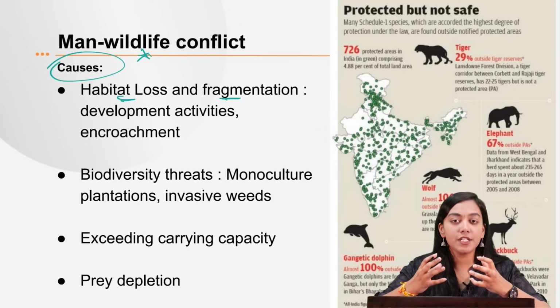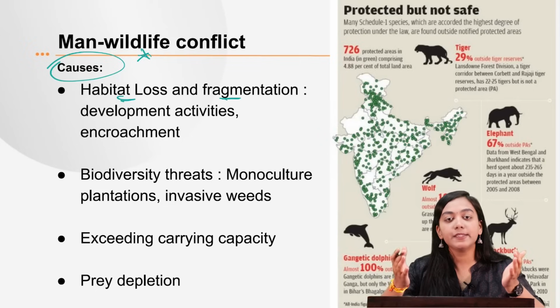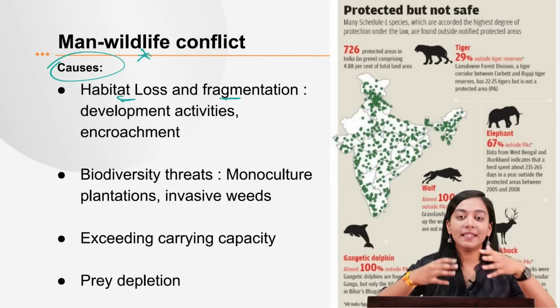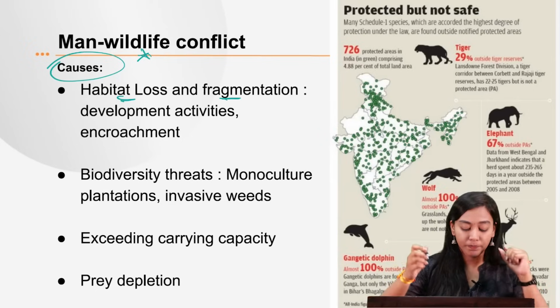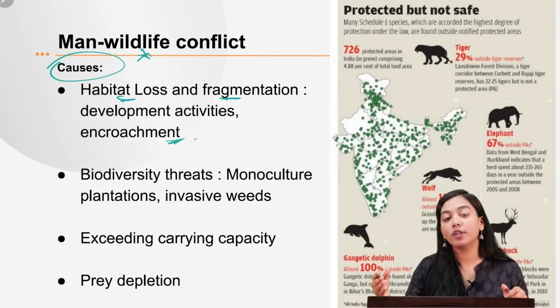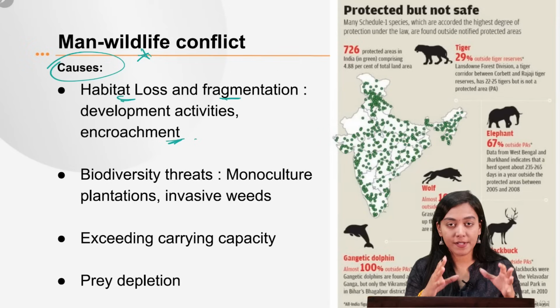Now, some of the species are highly territorial in nature. For example, the cheetahs and the tiger need space to move. So they will often encroach upon our area because their areas have been fragmented. That is the first thing. Second, we often also try to encroach upon wildlife habitats, specifically the buffer zones of the wildlife sanctuaries. Why?